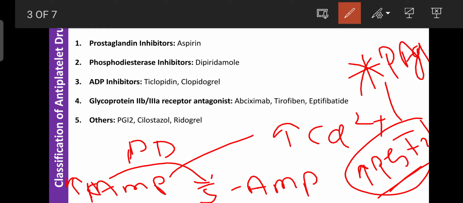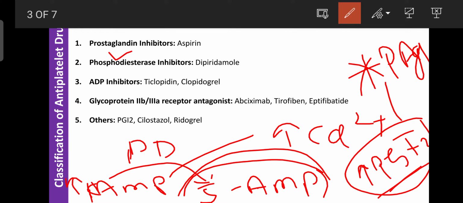But an enzyme is present in the blood that is known as the phosphodiesterase enzyme. So this enzyme is responsible for metabolism of cyclic AMP into 5'-AMP, and this 5'-AMP does not have any role in the synthesis of prostaglandin I2. So as the metabolism of cyclic AMP increases, the synthesis of prostaglandin I2 also decreases, and the beneficial effect due to prostacyclin or prostaglandin I2 also diminishes.